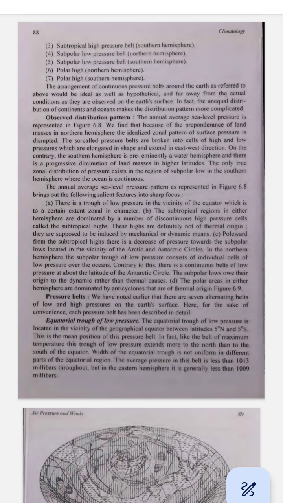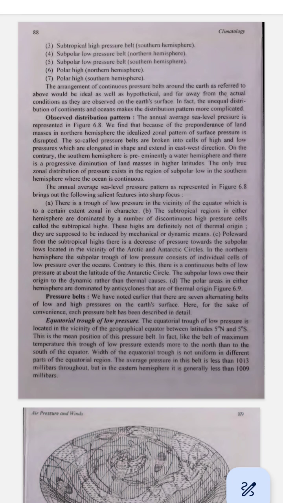Subtropical high pressure. Location. Around 30 degrees north and 30 degrees south. Description. As air rises from the equator, it moves toward these latitudes and cools down, sinking back to the surface, creating high pressure. But unlike the low pressure at the equator, this high pressure is not caused by temperature, but by the way air moves. Example. Think of a balloon filled with air. If you push the air down, like the cooling air in subtropical regions, it creates pressure at the bottom.